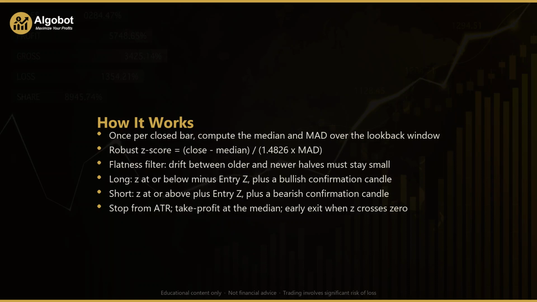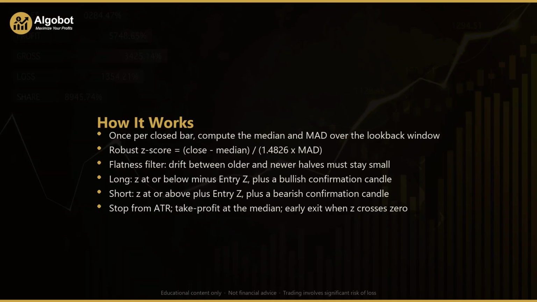Let's walk through the logic step by step. The expert advisor acts once per closed bar, so it makes a single, calm decision after each candle completes rather than reacting to every tick. On each new bar, it gathers the most recent closes, 40 of them by default, and computes two robust statistics. The first is the median, the middle value of those closes, which becomes the strategy's estimate of fair value. The second is the median absolute deviation, or MAD, which measures how spread out the closes are around that median. Both are chosen because a single violent spike cannot drag them around the way it distorts a simple average and standard deviation. From these, the strategy builds a robust z-score.